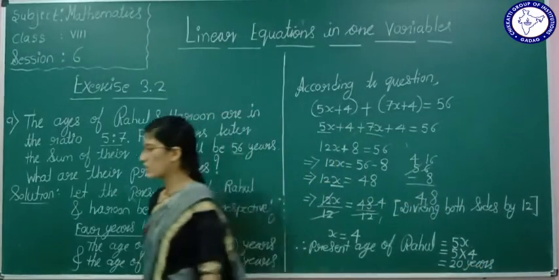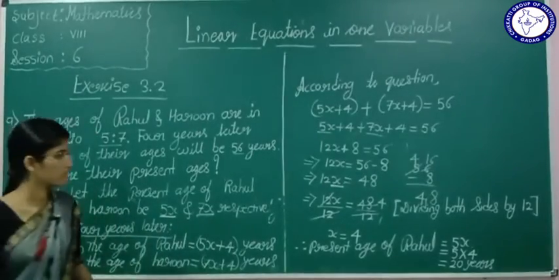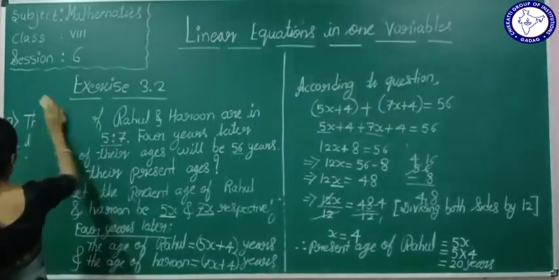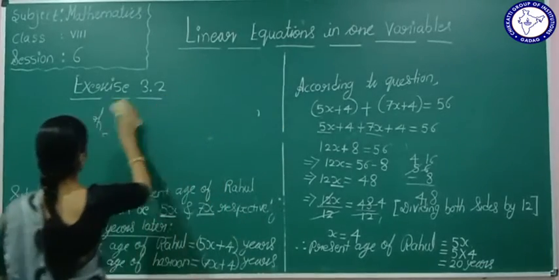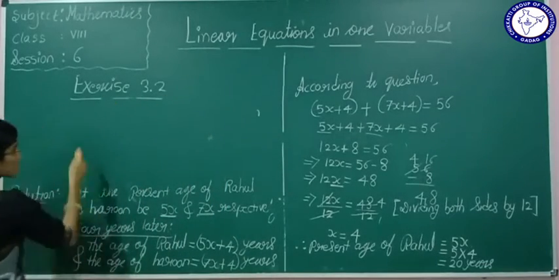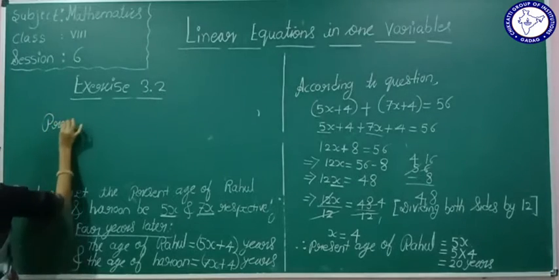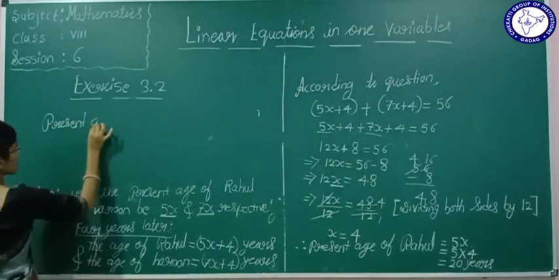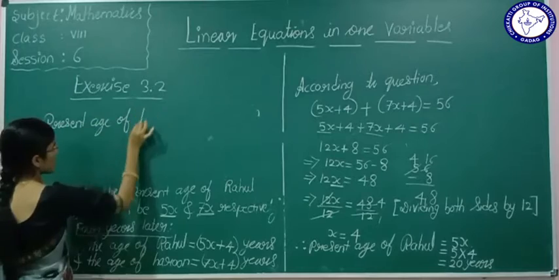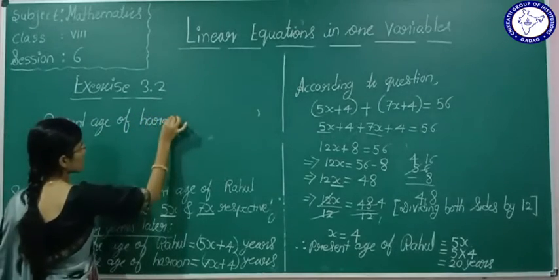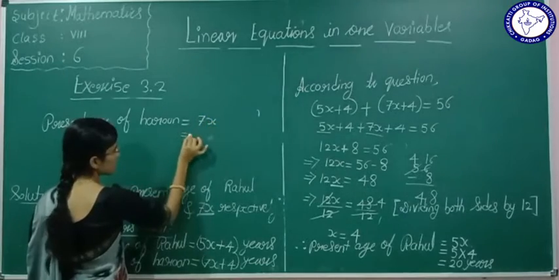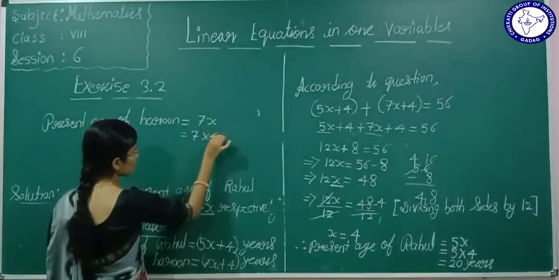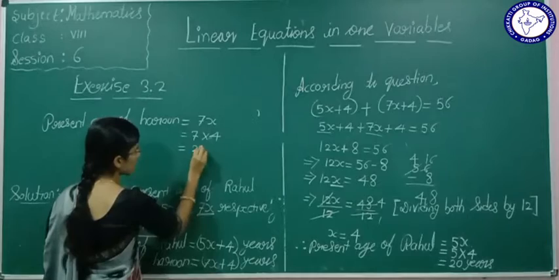Now what is the present age of Harun? The present age of Harun is 7x, that is 7 multiplied by 4. 7 fours are 28 years.